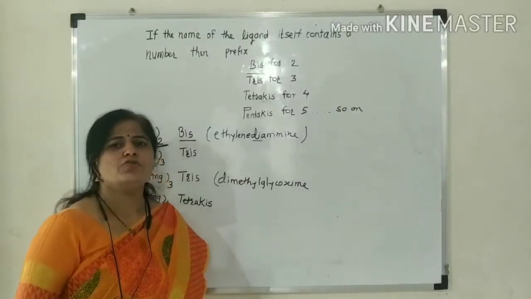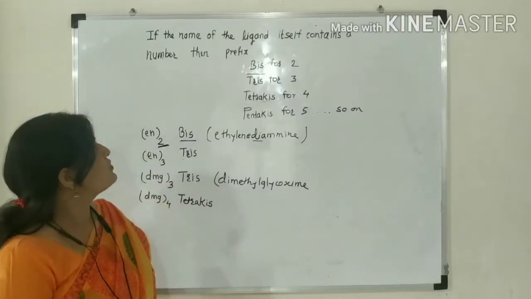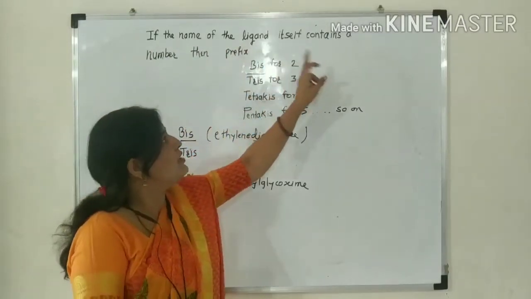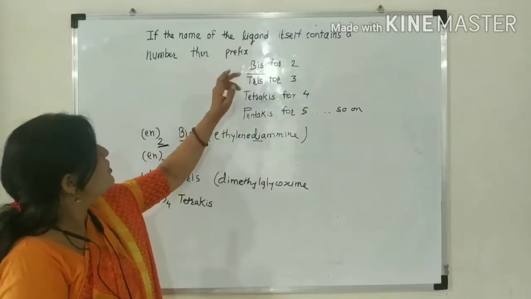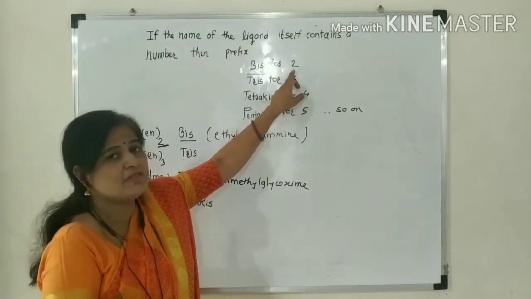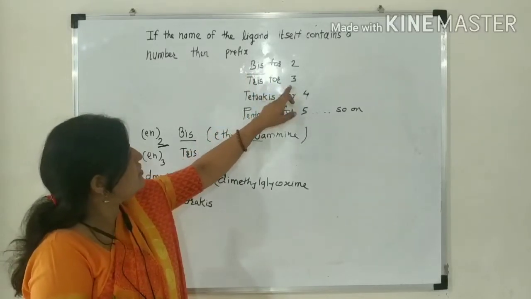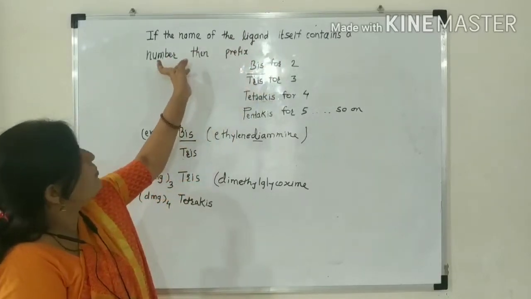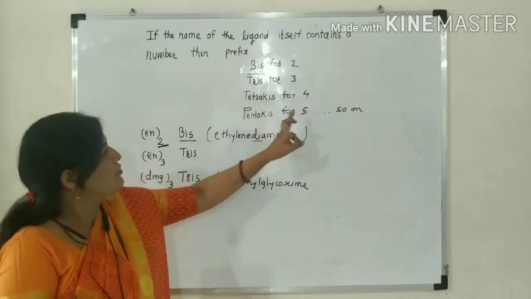In the last lecture, we studied the IUPAC nomenclature of coordination complexes. One of the rules is: if the name of the ligand itself contains a number, then you have to use these prefixes. Bis is for 2. If that ligand is present 2 times, you use the prefix bis. Tetrakis is for 4, pentakis is for 5.